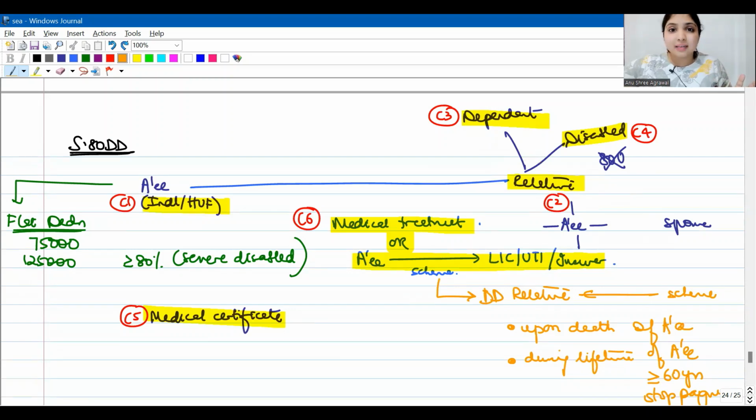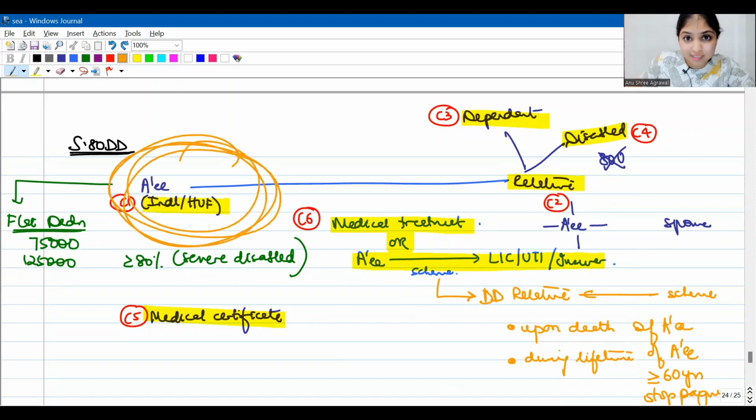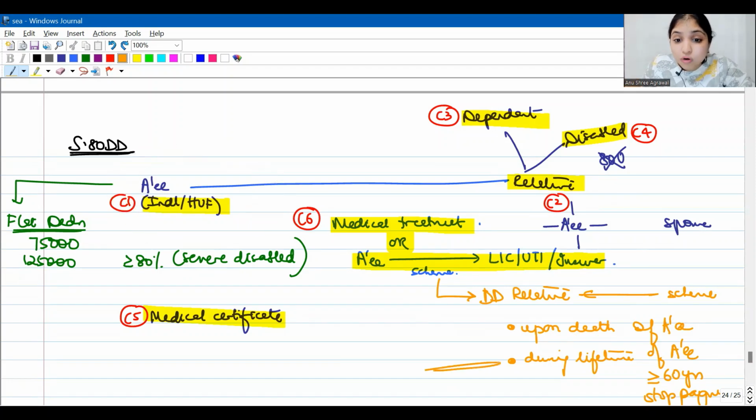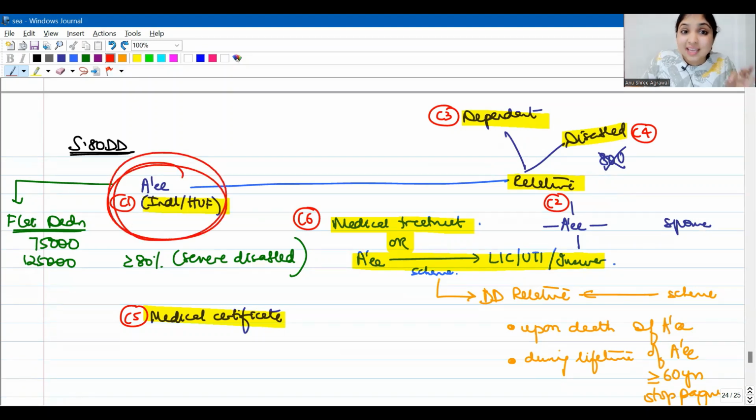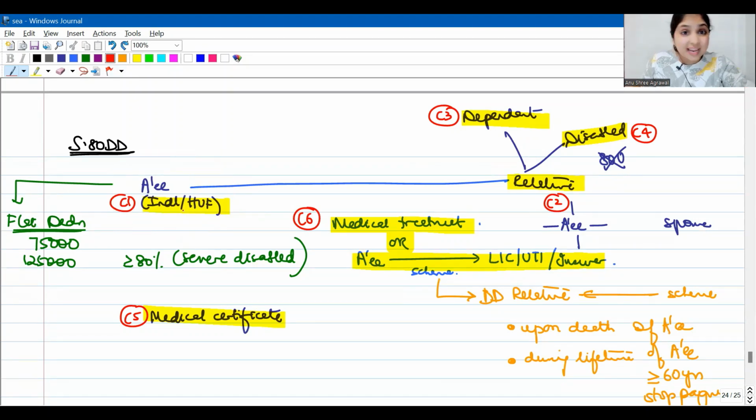Earlier, the rule was that the dependent disabled relative should receive money from the scheme only upon the death of the assessee. Now, one more situation we are covering where the relative may get the money from the insurance company during the lifetime of the assessee, but after he reaches at least 60 years of age and stops making payment. Because this is a very practical situation. I'm not saying exactly 60, I'm saying any time when he reaches at least 60, which means greater than or equal to 60.